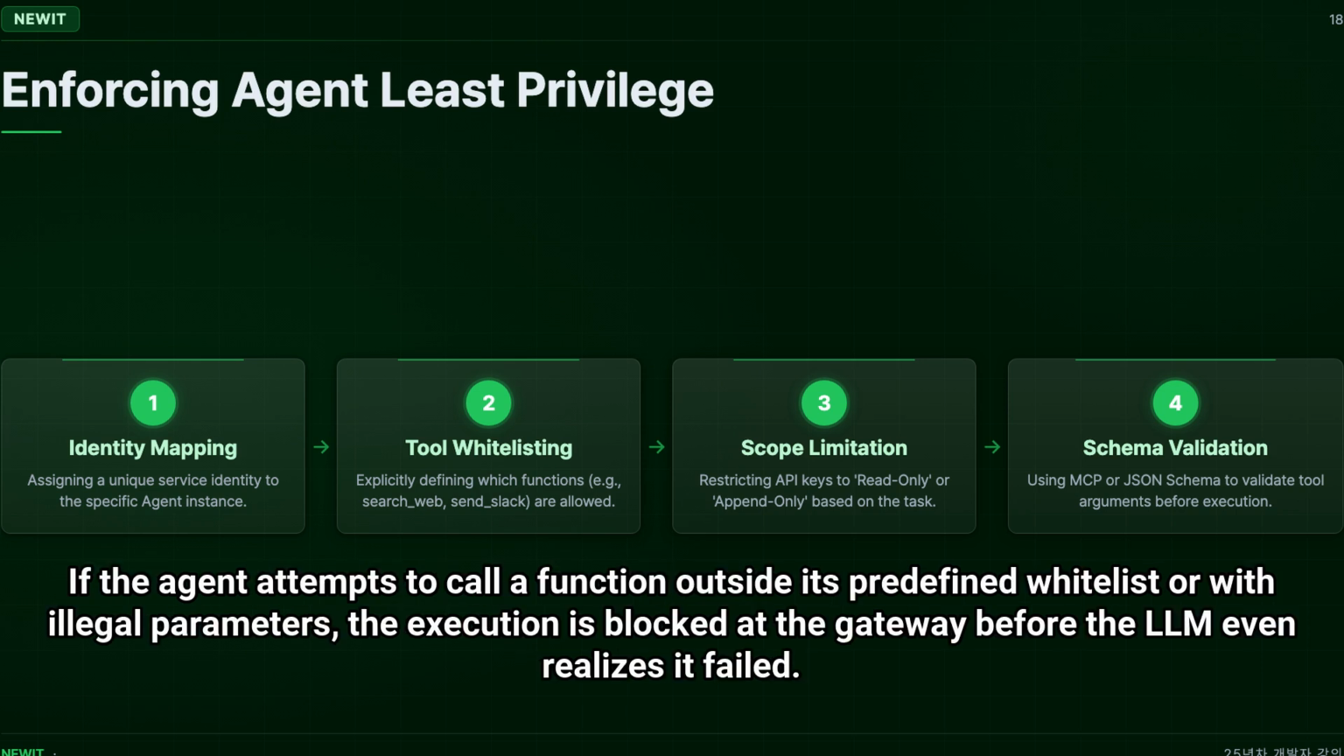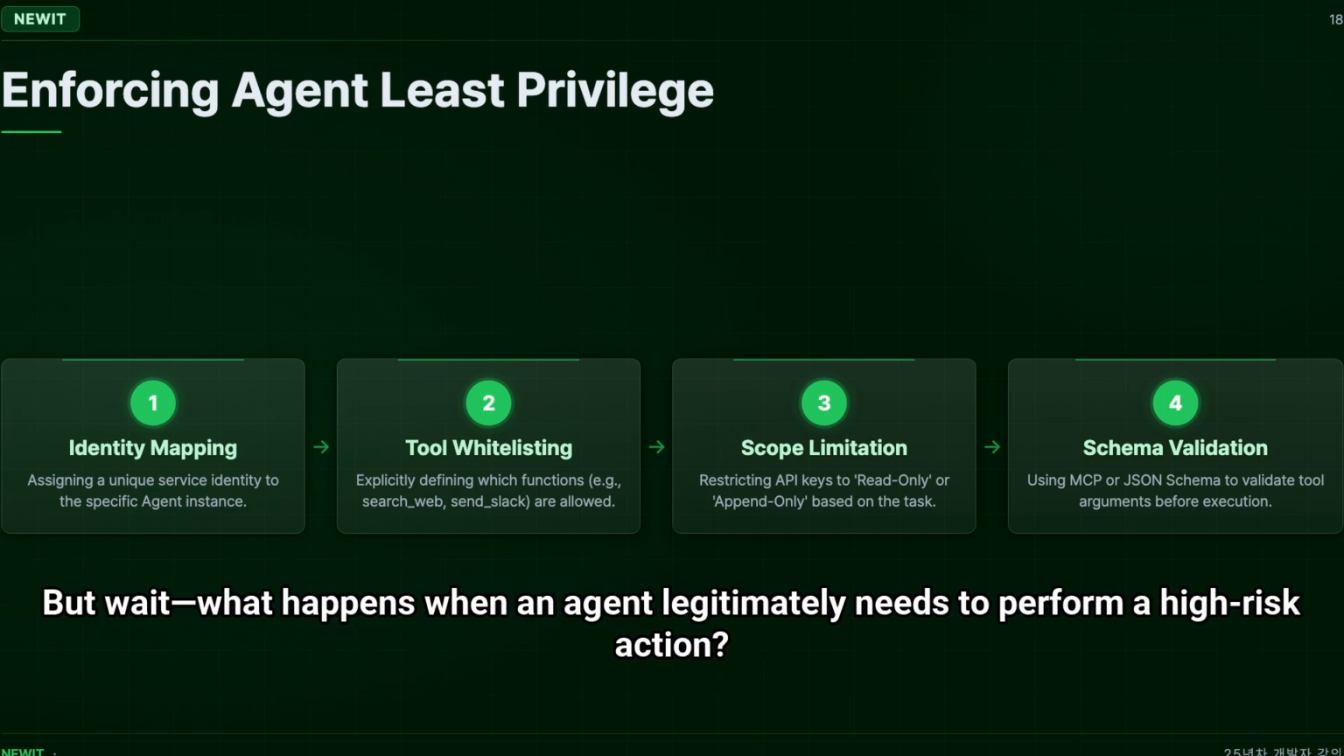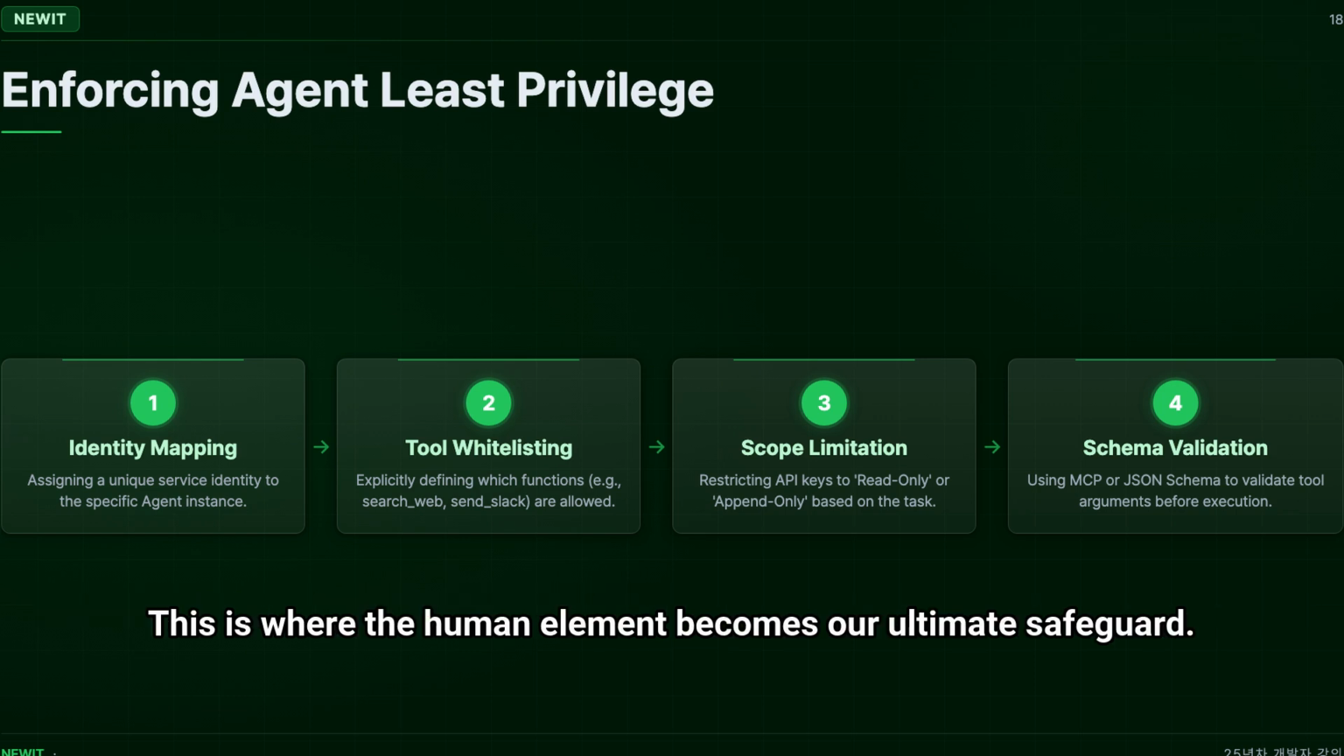If the agent attempts to call a function outside its predefined whitelist or with illegal parameters, the execution is blocked at the gateway before the LLM even realizes it failed. This reduces the blast radius of a successful indirect prompt injection significantly. But wait, what happens when an agent legitimately needs to perform a high-risk action? This is where the human element becomes our ultimate safeguard.